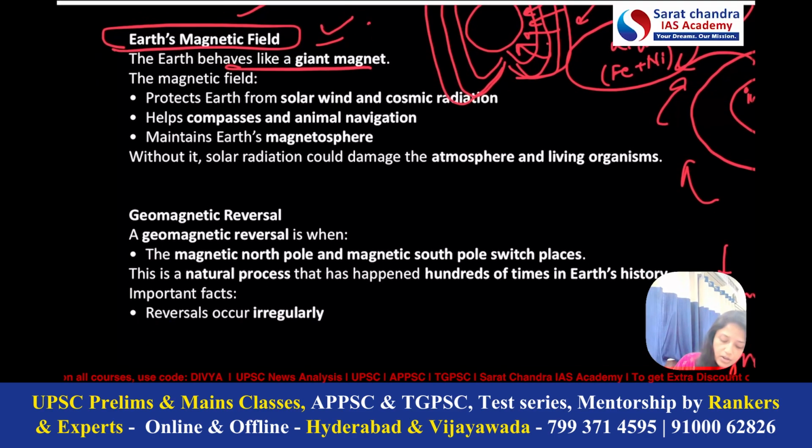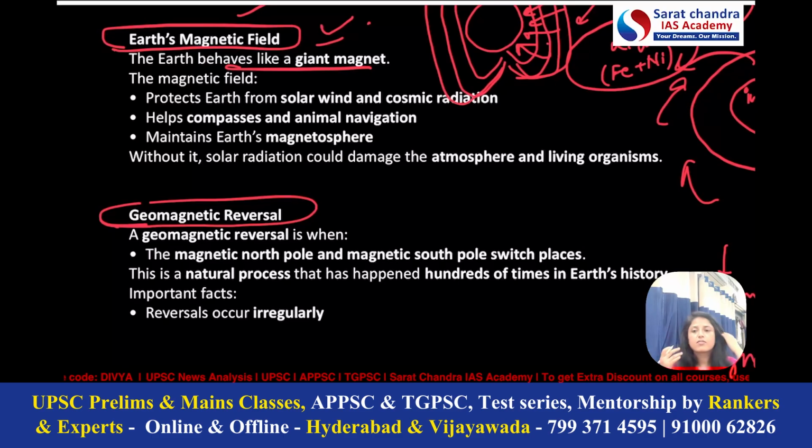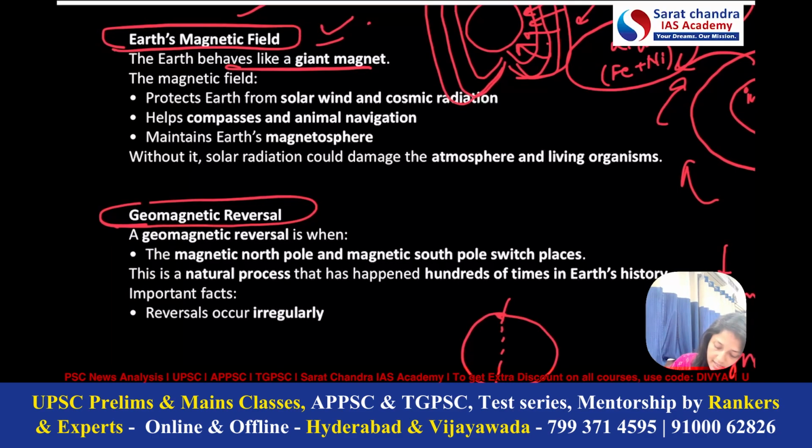Now, second important thing is about the geomagnetic reversal. Geomagnetic reversal means, see, this is Earth, this is the axis of rotation. So this is geographical North Pole, this is geographical South Pole. Now, if we talk about the magnetic North and magnetic South Pole, somewhere here we would be having magnetic North Pole, here we would be having magnetic South Pole.